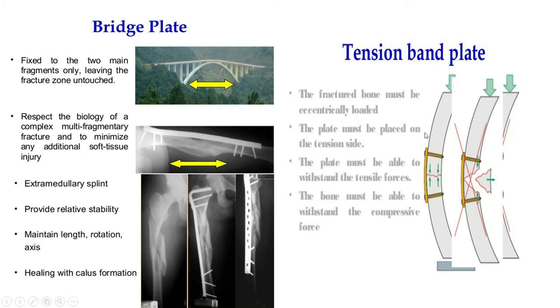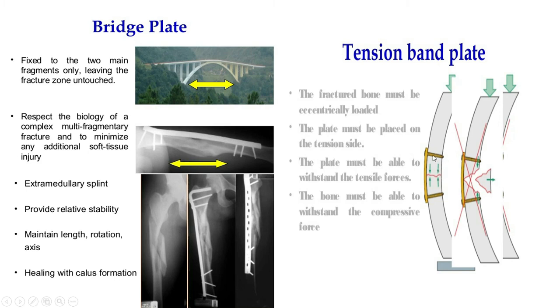This anterolateral cortex, the biomechanical force of the anterolateral cortex is a tensile force that will act on this cortex, and over this posteromedial cortex, the biomechanical force is called compression force. So this is tensile cortex, and this is compressive cortex.